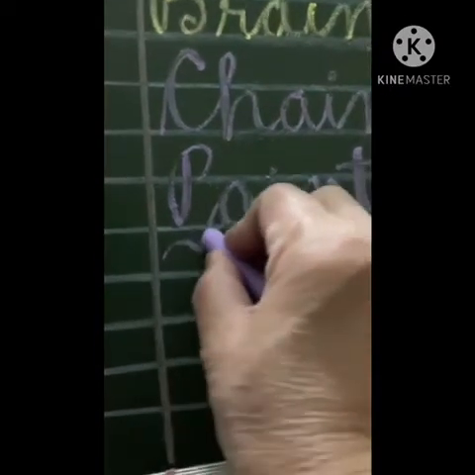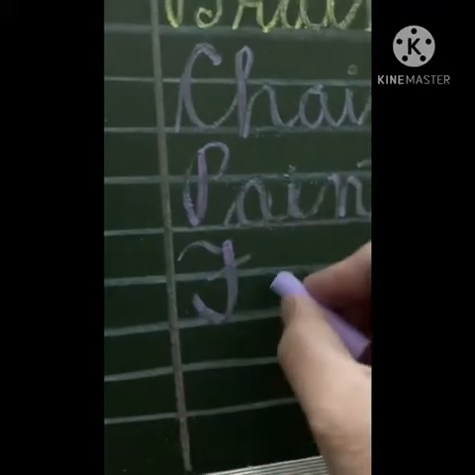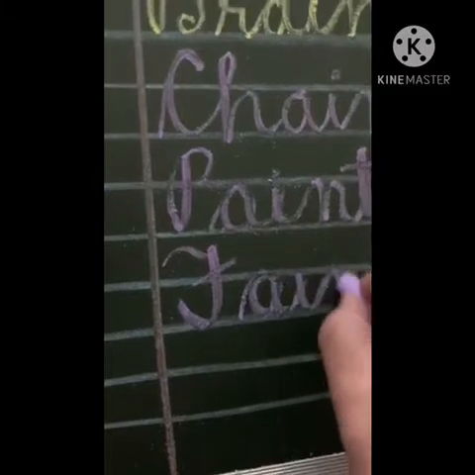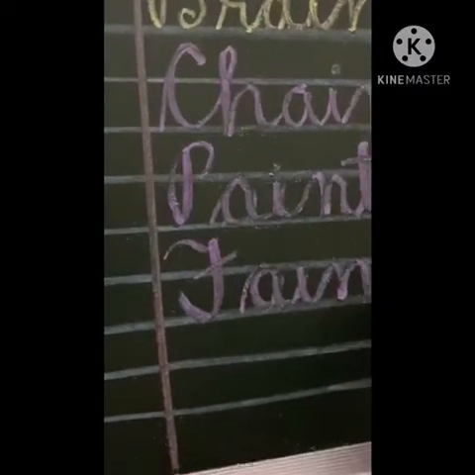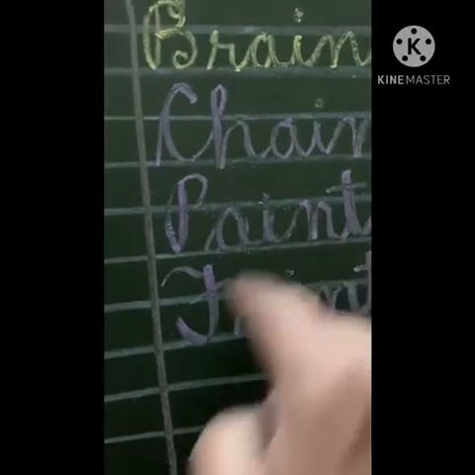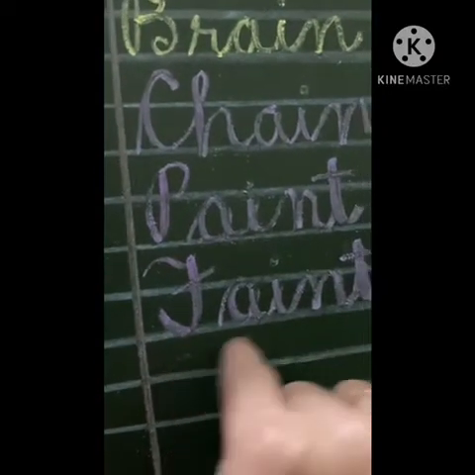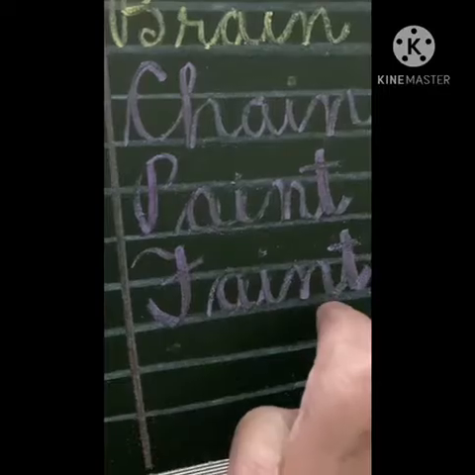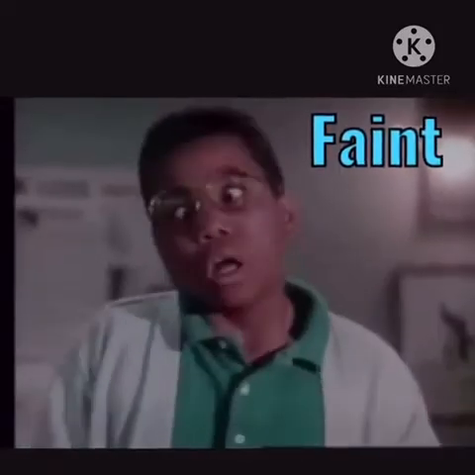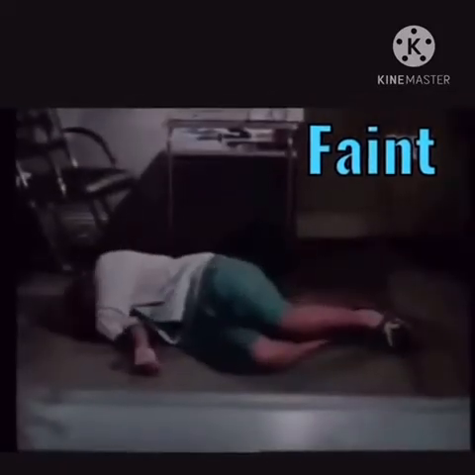Next word starting with F capital A I N T. Now we have changed the first letter paint to faint. The word is faint. Here is a clip of a boy who got faint after getting a shocking news.